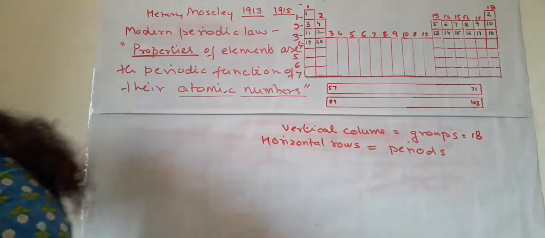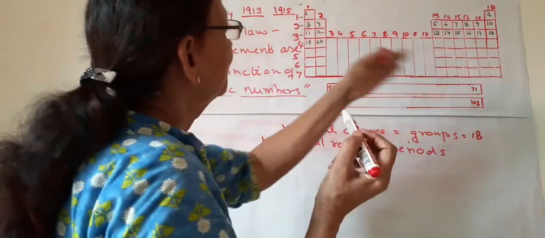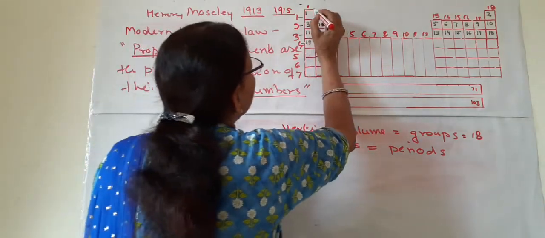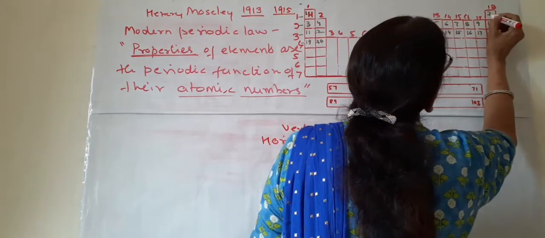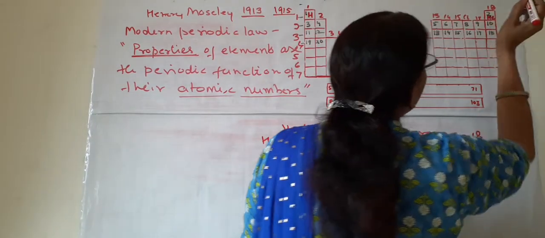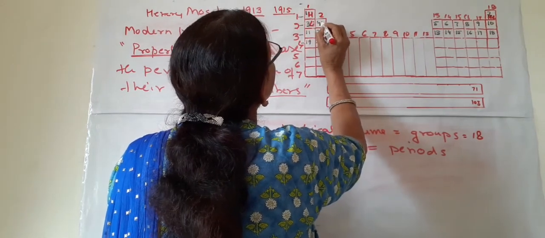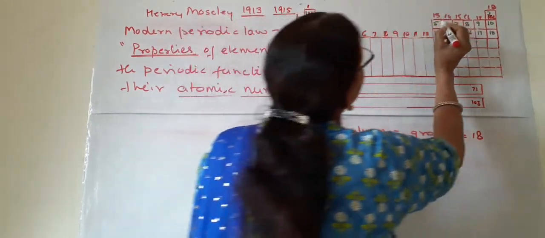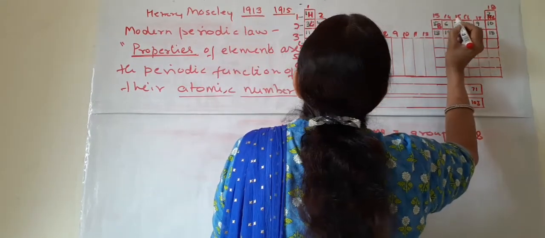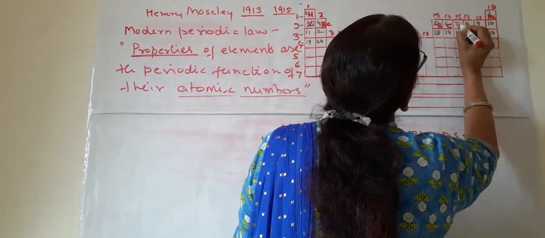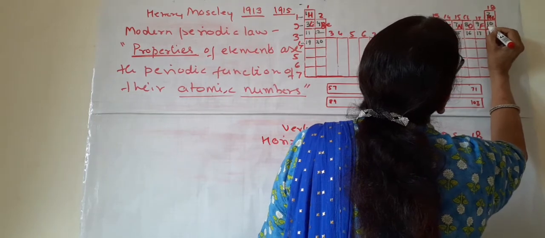Now I want to fill in the elements. What are the elements which are present up to 20? This is hydrogen, the lightest element. This is helium, the inert gas. Then lithium, then beryllium, Be. Then boron, carbon, nitrogen, oxygen, fluorine and neon.